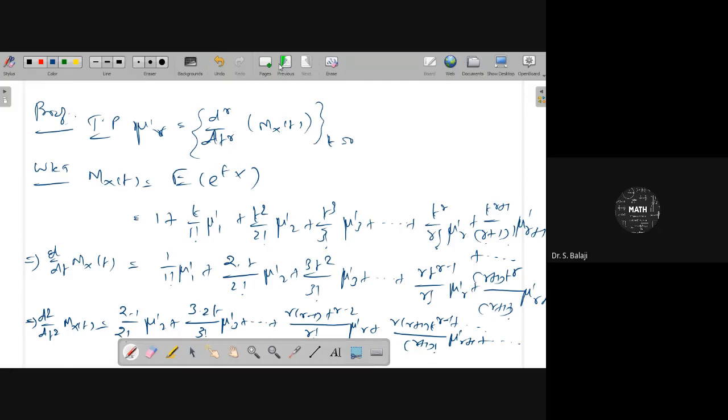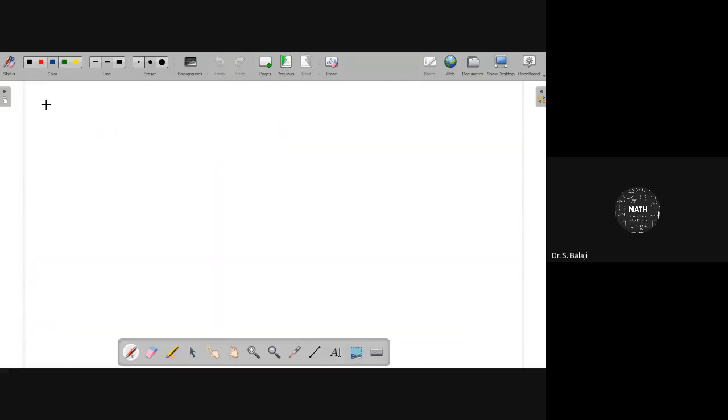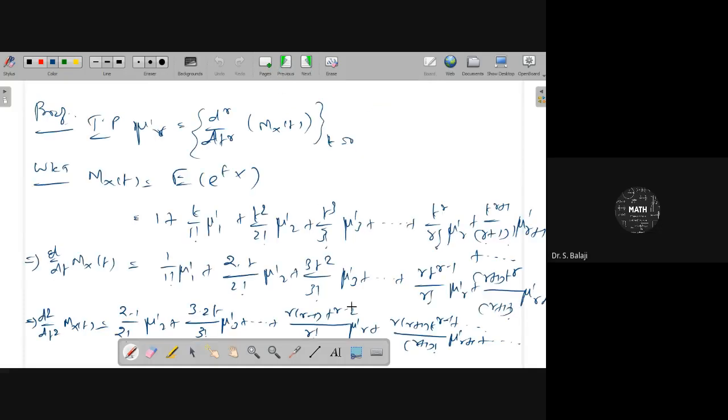If you consider the third derivative, d cube by dt cube of mx of t, you can get 3 into 2 into 1 by 3 factorial mu dash 3 plus etc., r minus 1 r minus 2 by r factorial mu dash r t power r minus 2, and so on.